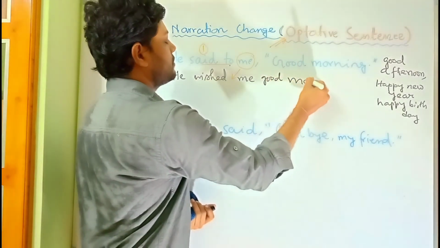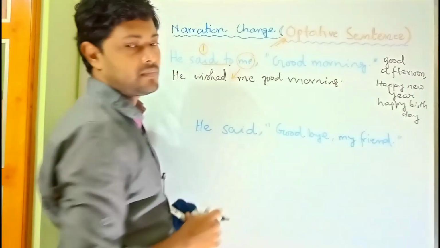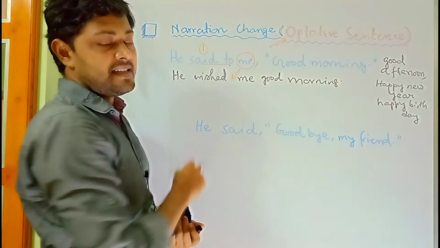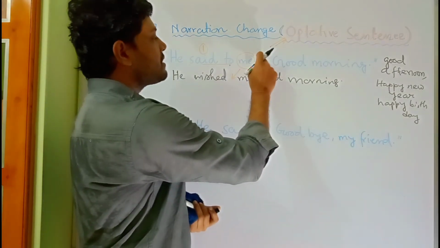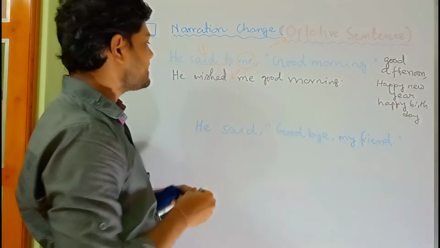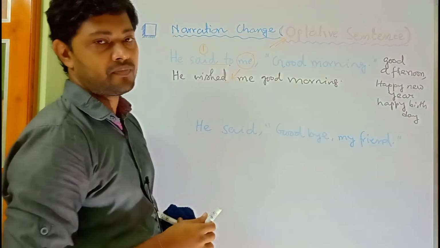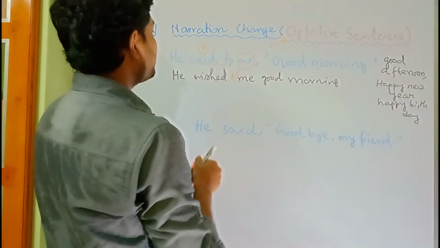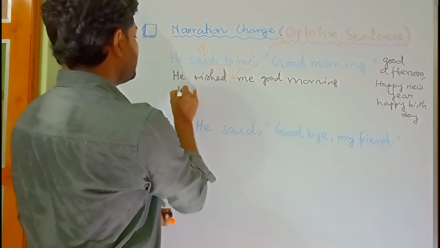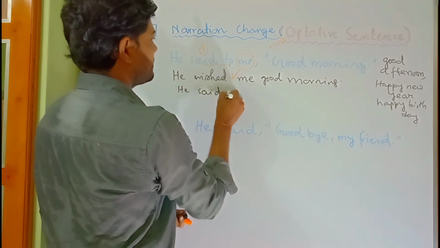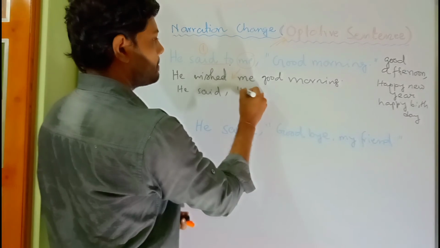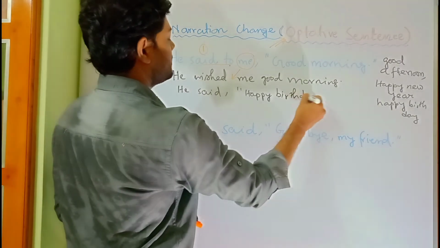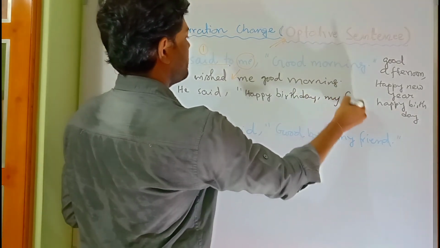Good morning. Okay, so no linker is needed here to replace the double quotation. So the answer is he wished me good morning. Clear? Now think of another sentence. Here it is said that he said, happy birthday my friend.